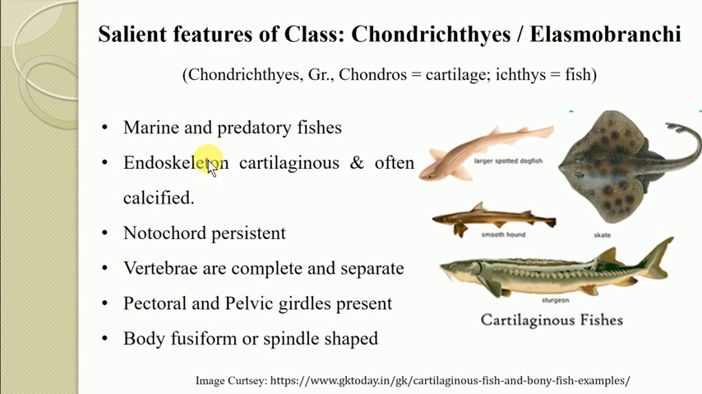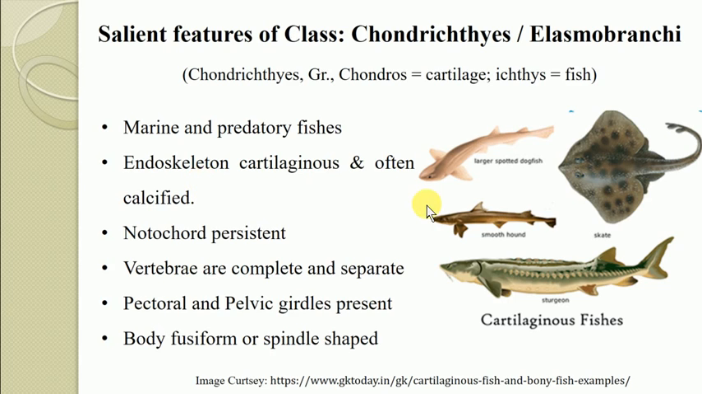Then the most important characteristic feature, that is the endoskeleton, is always cartilaginous and often calcified, and the notochord is a persistent one. So whatever notochord is there at the embryonic condition, it persists into the adult stage also. The vertebrae are complete and separate, while the pectoral and pelvic girdles are always there.